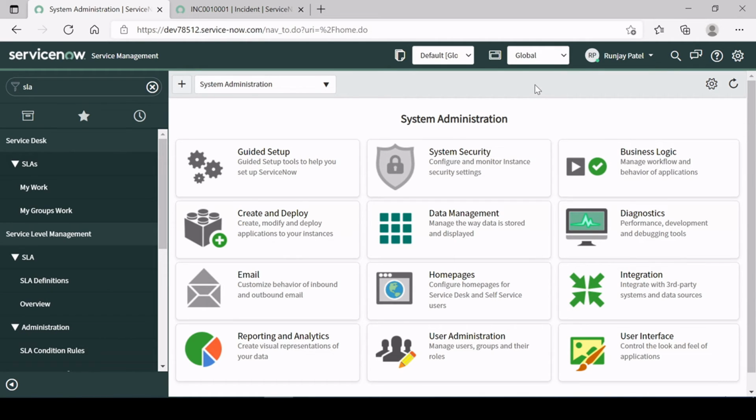Guys, this is part 3 of the SLA series. In part 1, I explained the very basic concept of the SLA, and in part 2, I did the practical example, right? I showed you how you can create a response SLA, and in this video we will see how, once the response is done, we can start our resolution SLA, right?